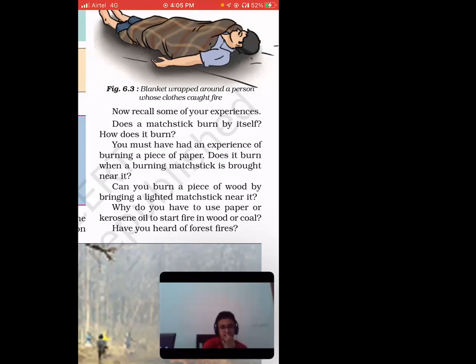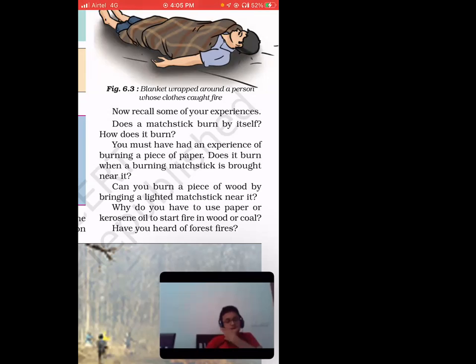Okay, yeah. So basically, what happens in a forest? The trees are closely spaced, right? They are not so far away. A forest has lots of trees, and they don't have much space in between. So sometimes, for example, the wind is blowing, and of course the trees touch and rub each other. So they produce energy, and plus there is the presence of oxygen, so they automatically catch fire. This is one reason, and it's a natural thing.